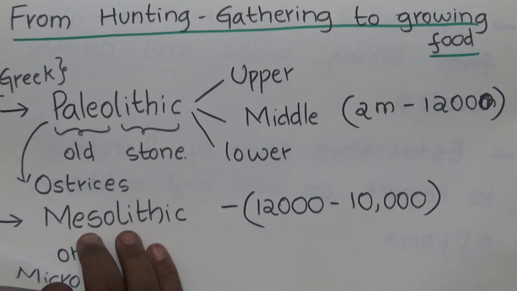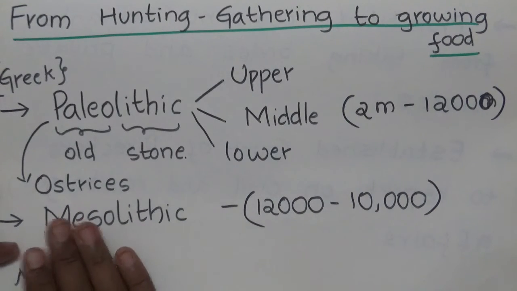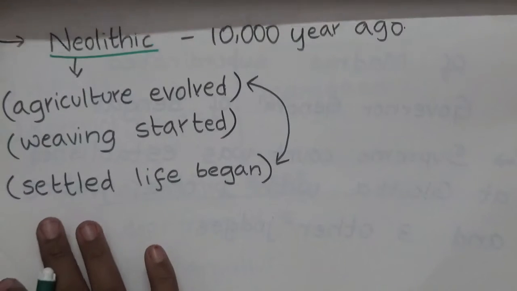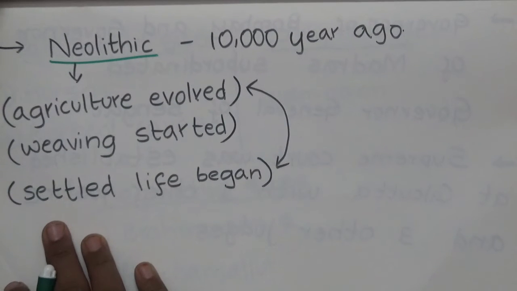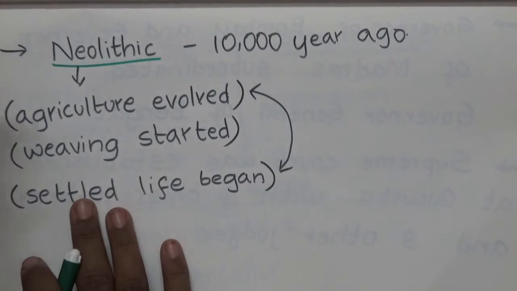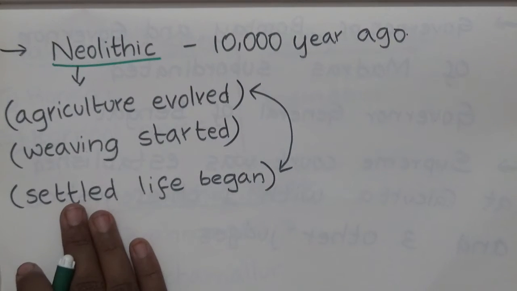So from that, when the grains fall onto the land and saplings started growing, people started to realize that we can grow crops, and from that aspect agriculture evolved in the Neolithic age. See students, this evolution was very slow.